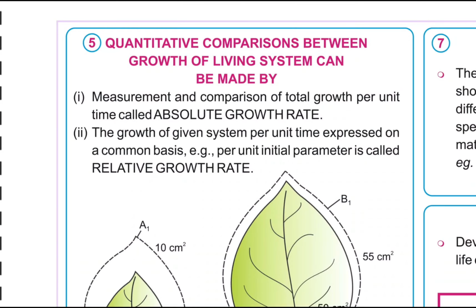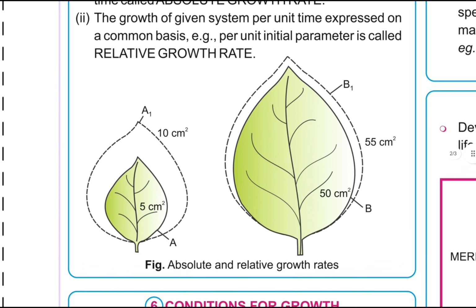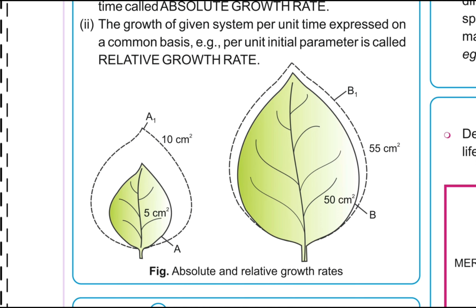Quantitative comparisons between growth of living systems can be made by measurement and comparison of total growth per unit time, called absolute growth rate. The growth of a given system per unit time expressed on a common basis, for example per unit initial parameter, is called relative growth rate. Absolute and relative growth rates.